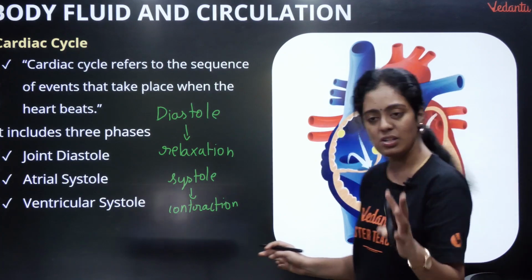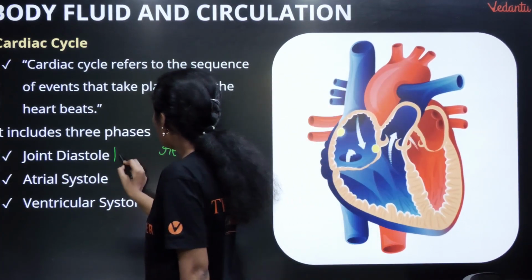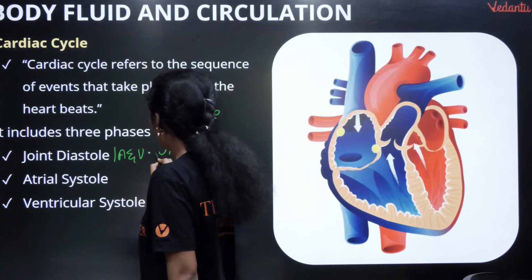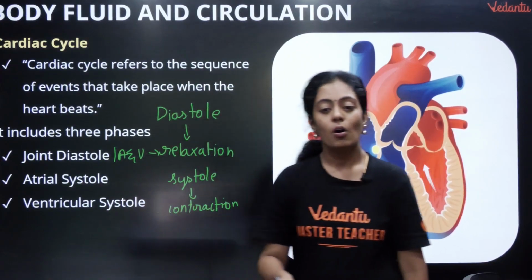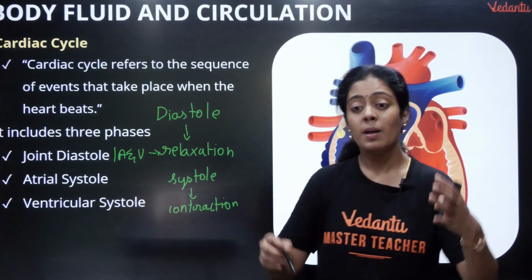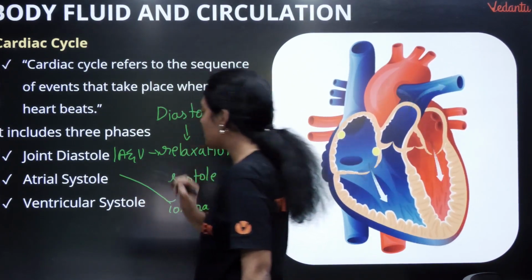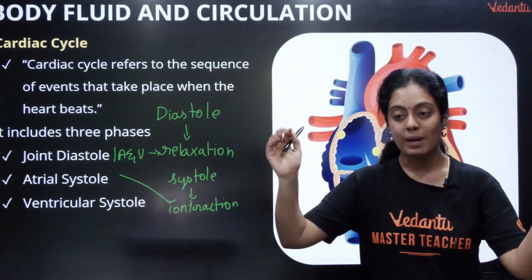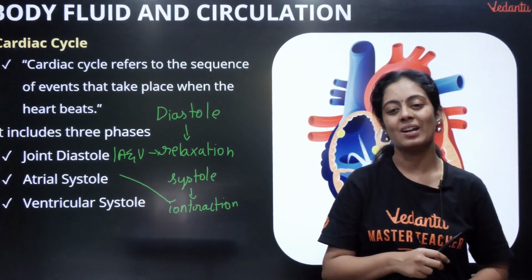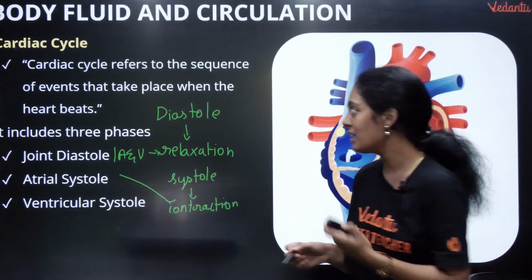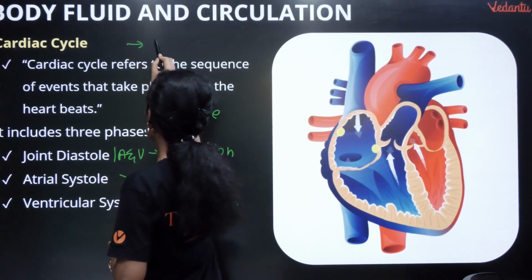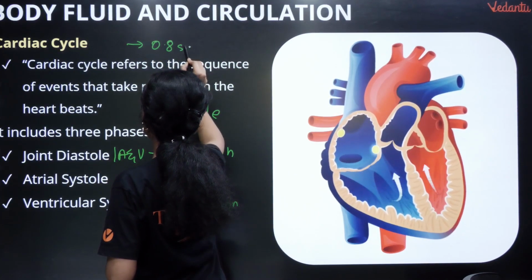So what is joint diastole? Both my atrium and ventricle will relax. What is atrial systole? My upper two chambers contract. So this is atrial systole. Ventricular systole: my lower two chambers will contract. So this is the cardiac cycle. The cardiac cycle lasts for 0.8 seconds.